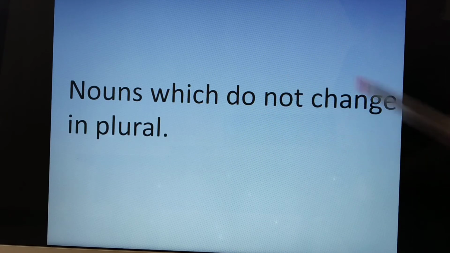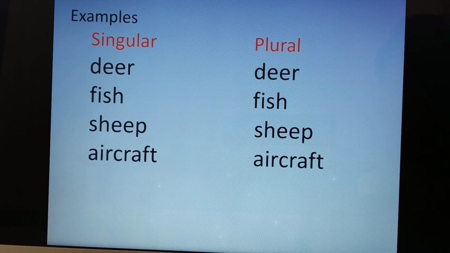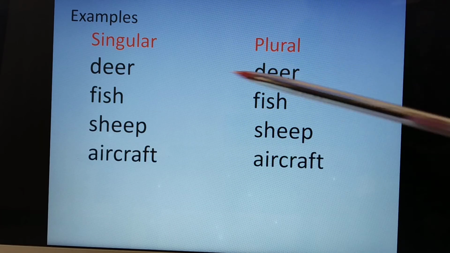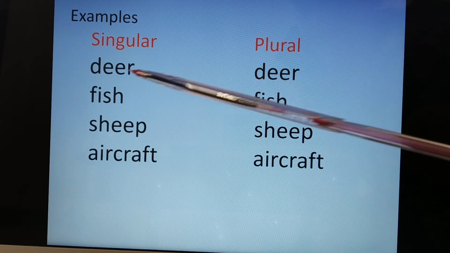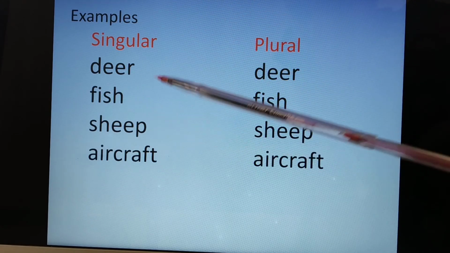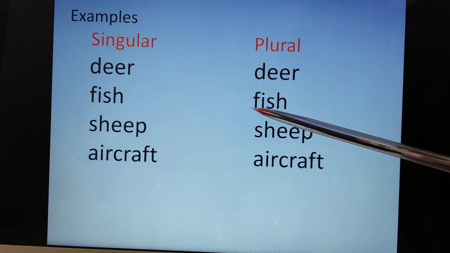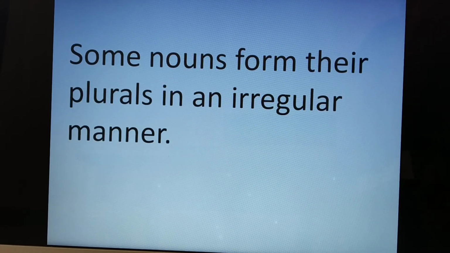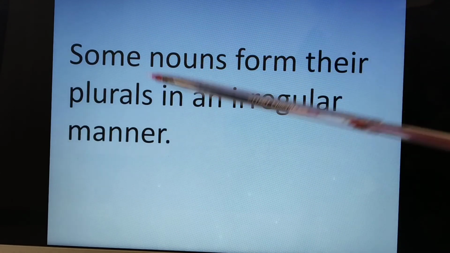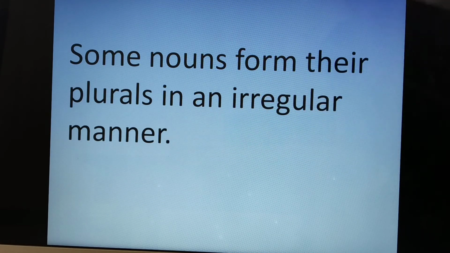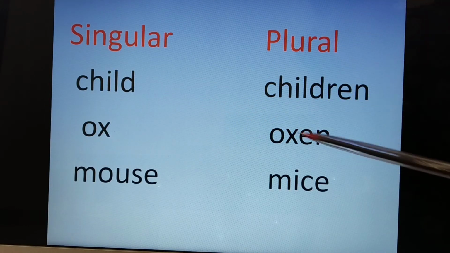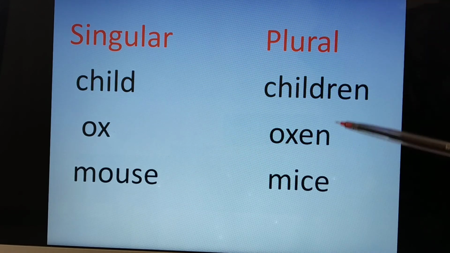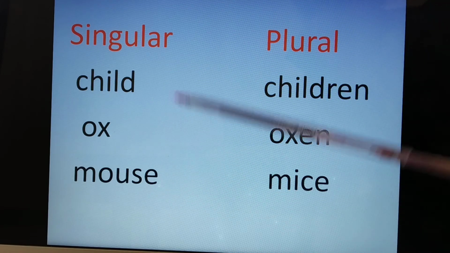Nouns which do not change in plural. They do not change. Deer, in the plural form also, deer will be the same, deer. Fish, fish. Sheep, sheep. Aircraft, aircraft. Some nouns form their plurals in an irregular manner. Examples: child. The plural of child will be children. Ox, the plural of ox will be oxen. Mouse, mice.